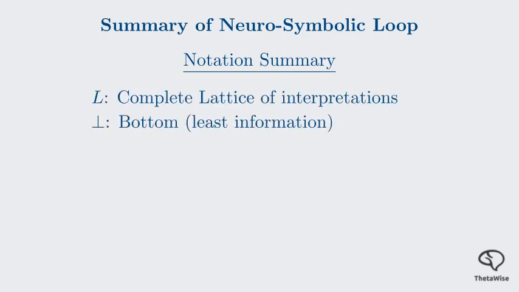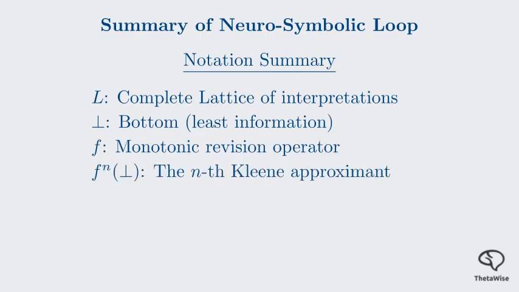In this final scene, let's consolidate our journey through the neuro-symbolic landscape by reviewing our notation and the core claims of the framework. First, let's look at our notation summary. L is the complete lattice of interpretations. Bottom represents the least information operator. F to the n of bottom is the n Kleene approximant. I star is the least fixed point, or the semantic limit. And D sub CSY is the weighted token metric.